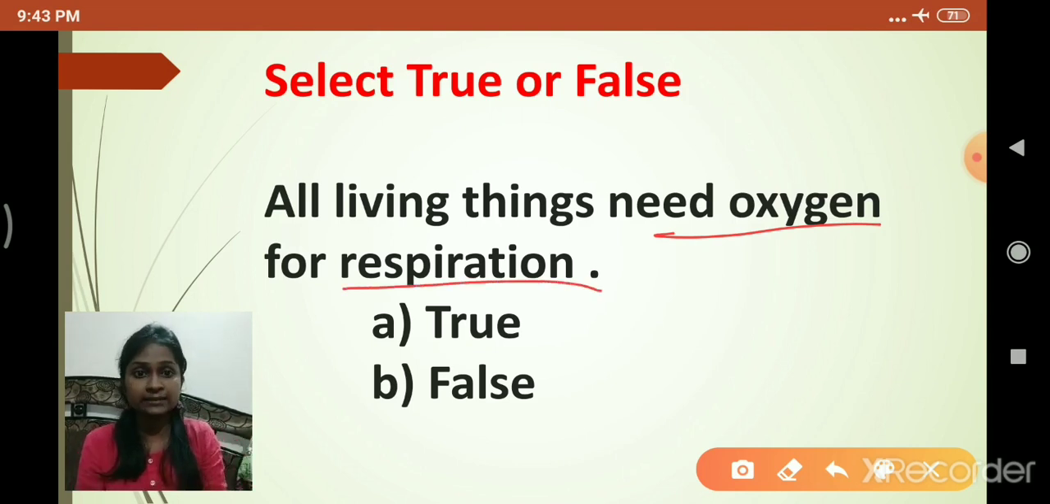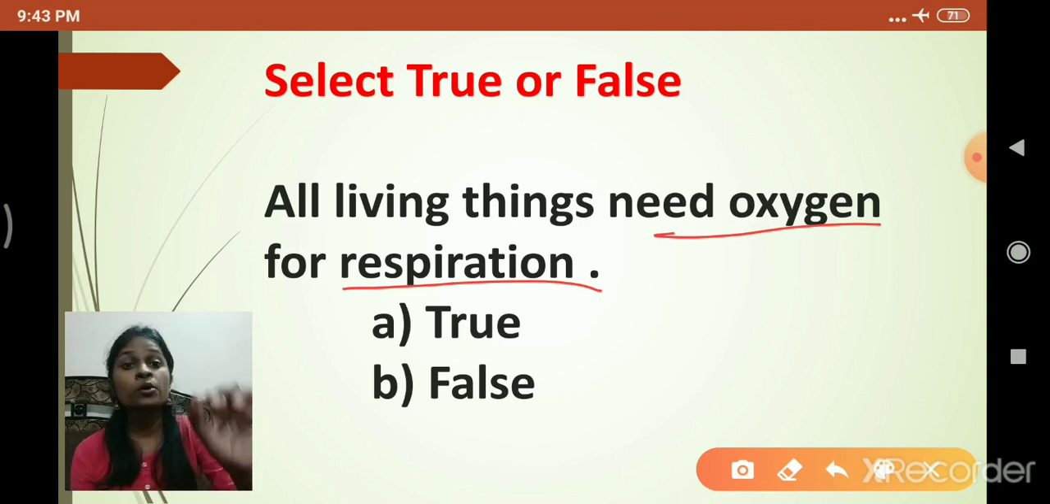So we are living things, plants are living things, whatever living things are present in nature, everybody requires oxygen. So is it true or false, students? Yes, of course it is true. So what are the options provided to you? Option A says that it is true. Option B says that it is false. Then option A is right.